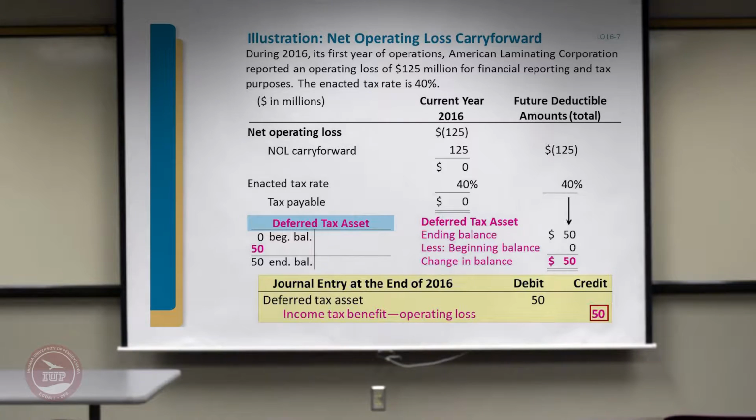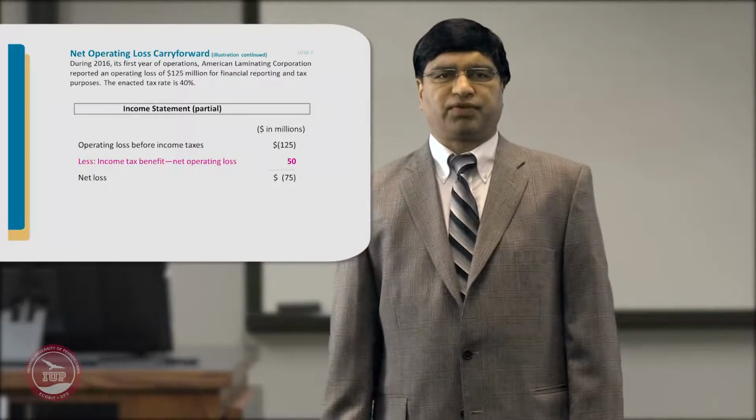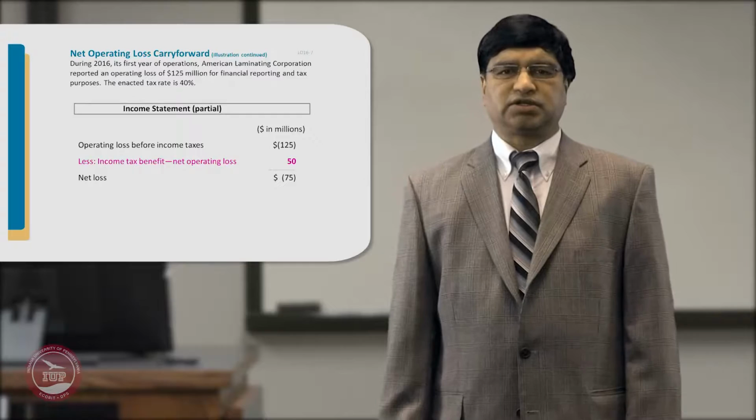In this case, the entire loss will be carried forward, and 40% of that will be recorded as a deferred tax asset. So $50 million will be recorded as a deferred tax asset, which will be realized over the future years, helping reduce the future taxable income when it arises, and reducing the tax liability at that time. So your deferred tax asset is created for $50 million. The deferred tax asset is debited by $50 million.